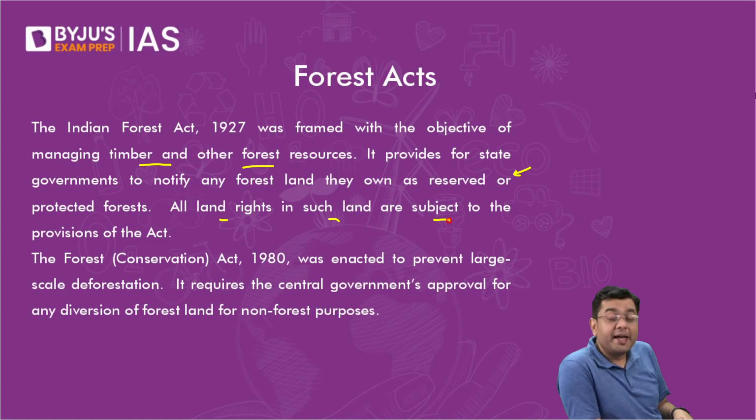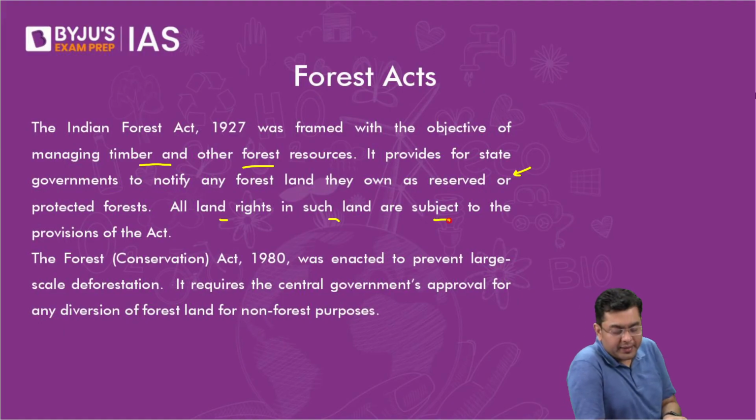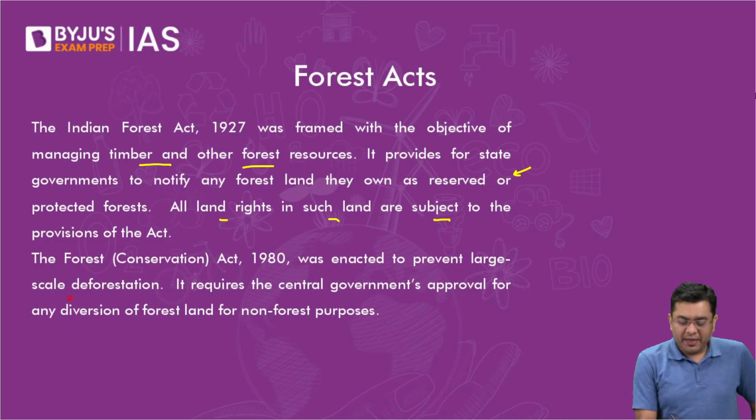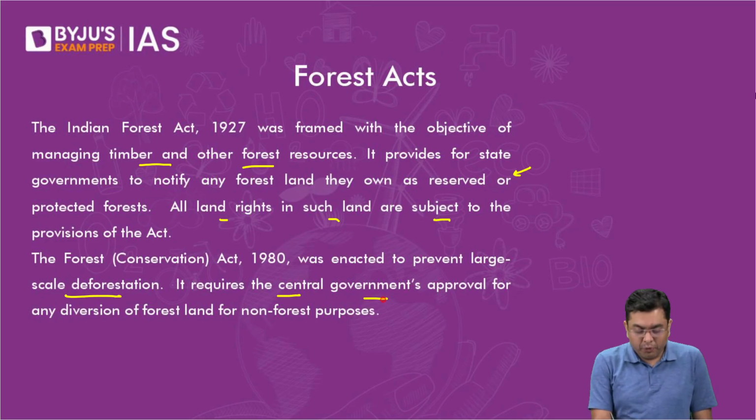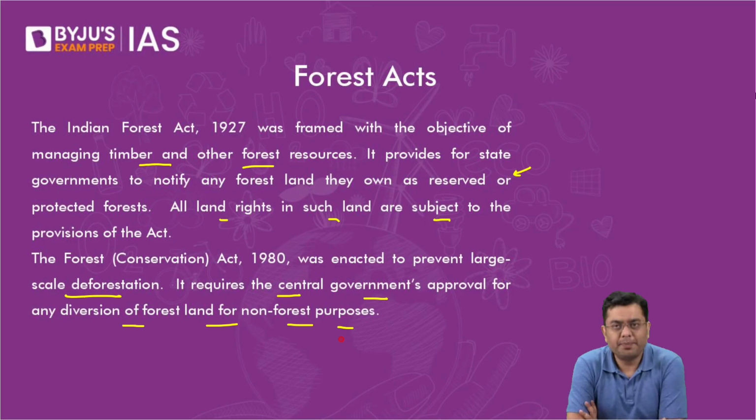Then a Comprehensive Forest Act was passed in 1980. The 1980 Forest Act was enacted to prevent large-scale deforestation. It basically required the central government's approval for any diversion of forest land for non-forest purposes. Okay, that did require a central government approval.